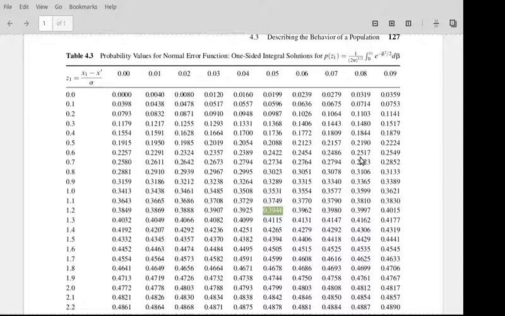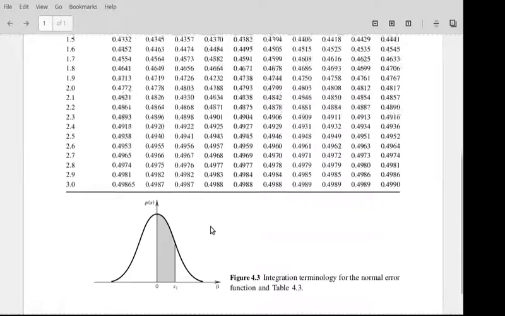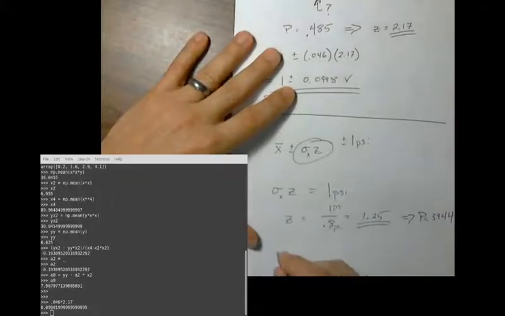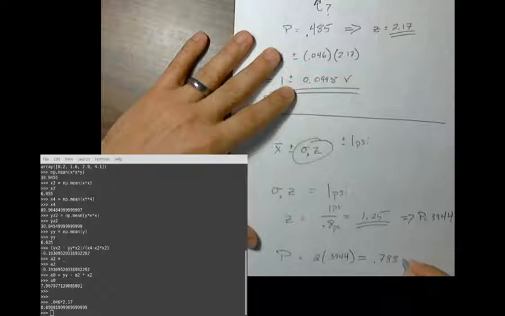Now, that's only for 1/2 of the confidence interval. But if I want to know what's the probability that my answer is within 1 psi to either side, I need to double that. So my actual probability is 2 times 0.3944, which is 0.7888.